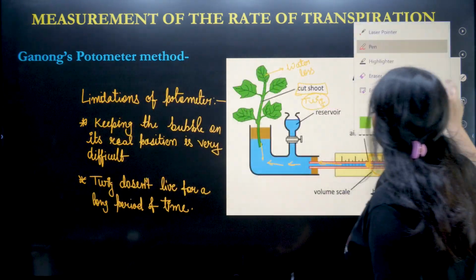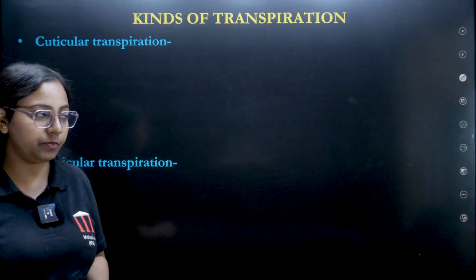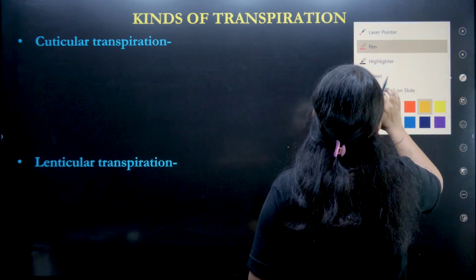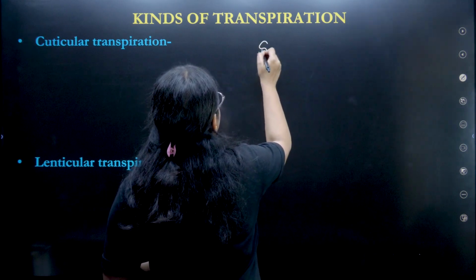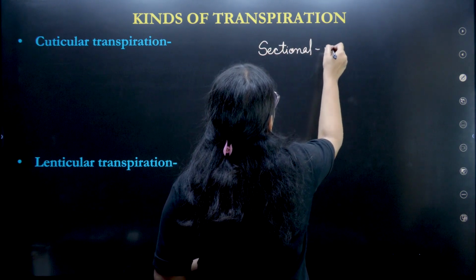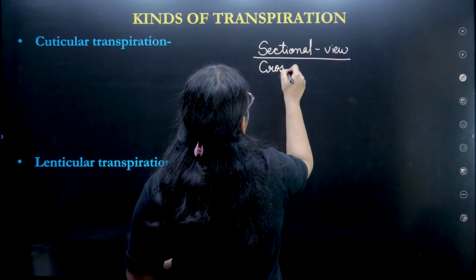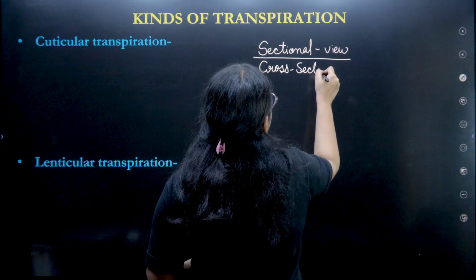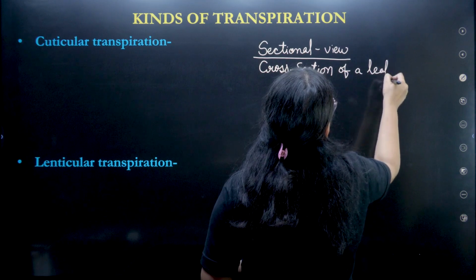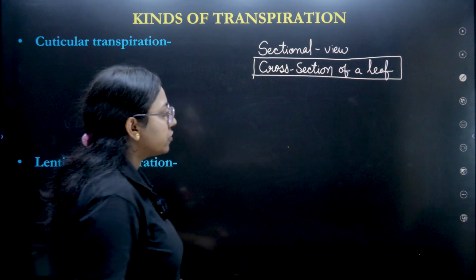Now let's understand the next topic, which is about the types of transpiration. Let's understand first of all the structure. One structure I am going to tell you: the sectional view or cross section of a leaf. So this we are going to understand.